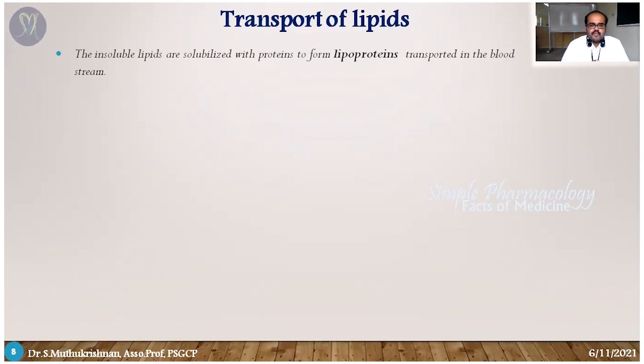It's called a lipoprotein. Those lipoproteins are transported through the entire bloodstream. So lipids as such are not able to travel. That's a major important point.